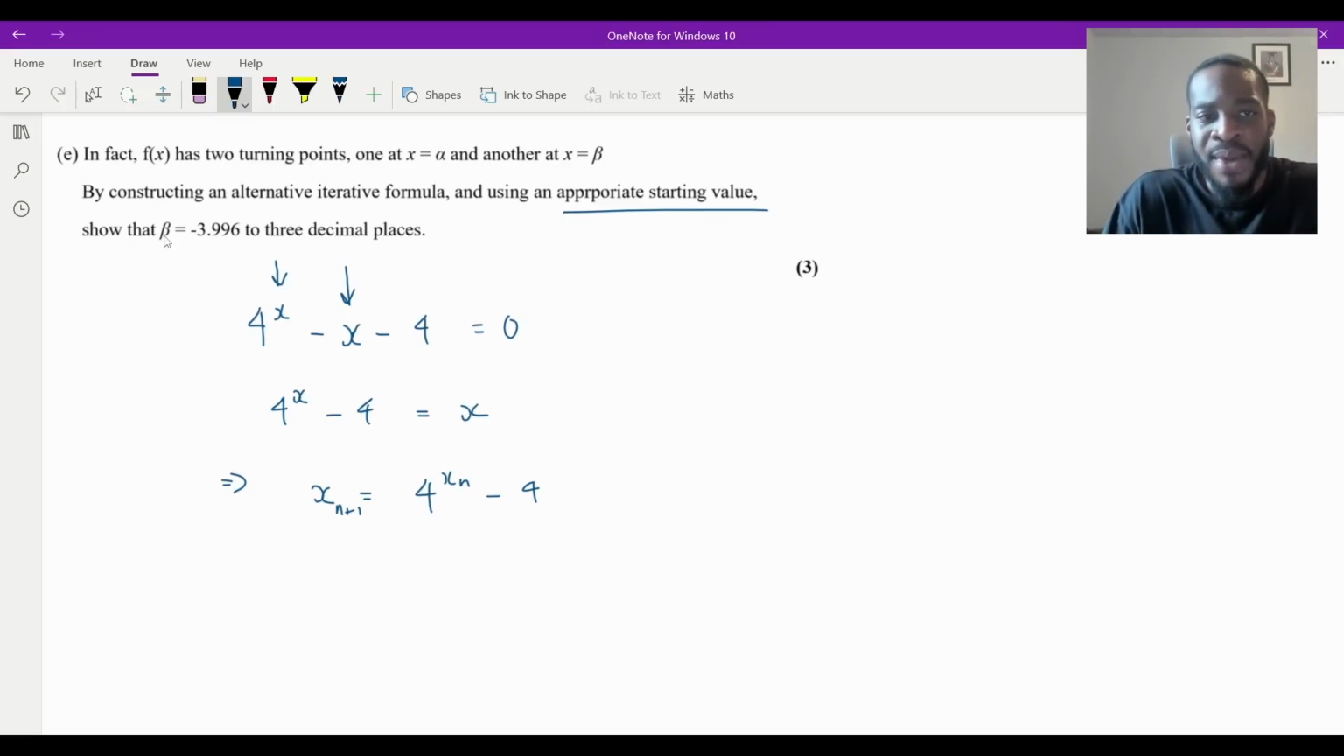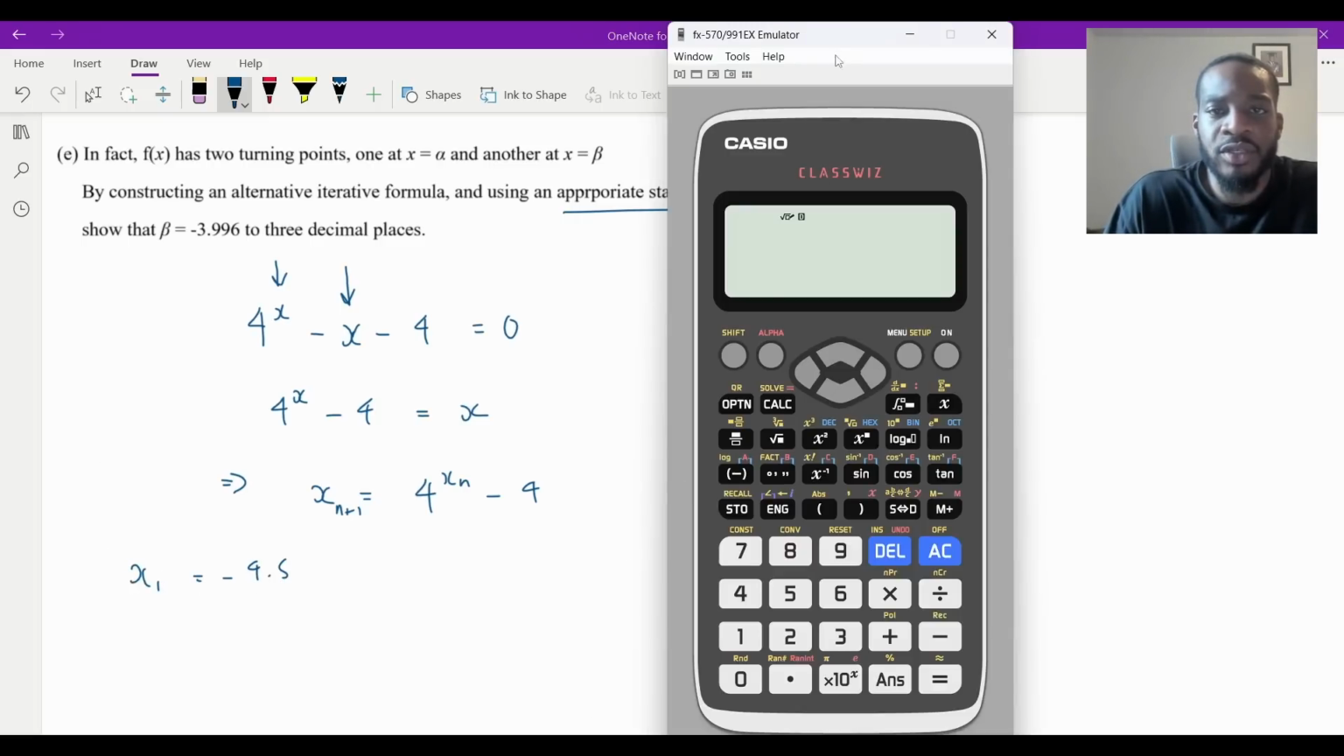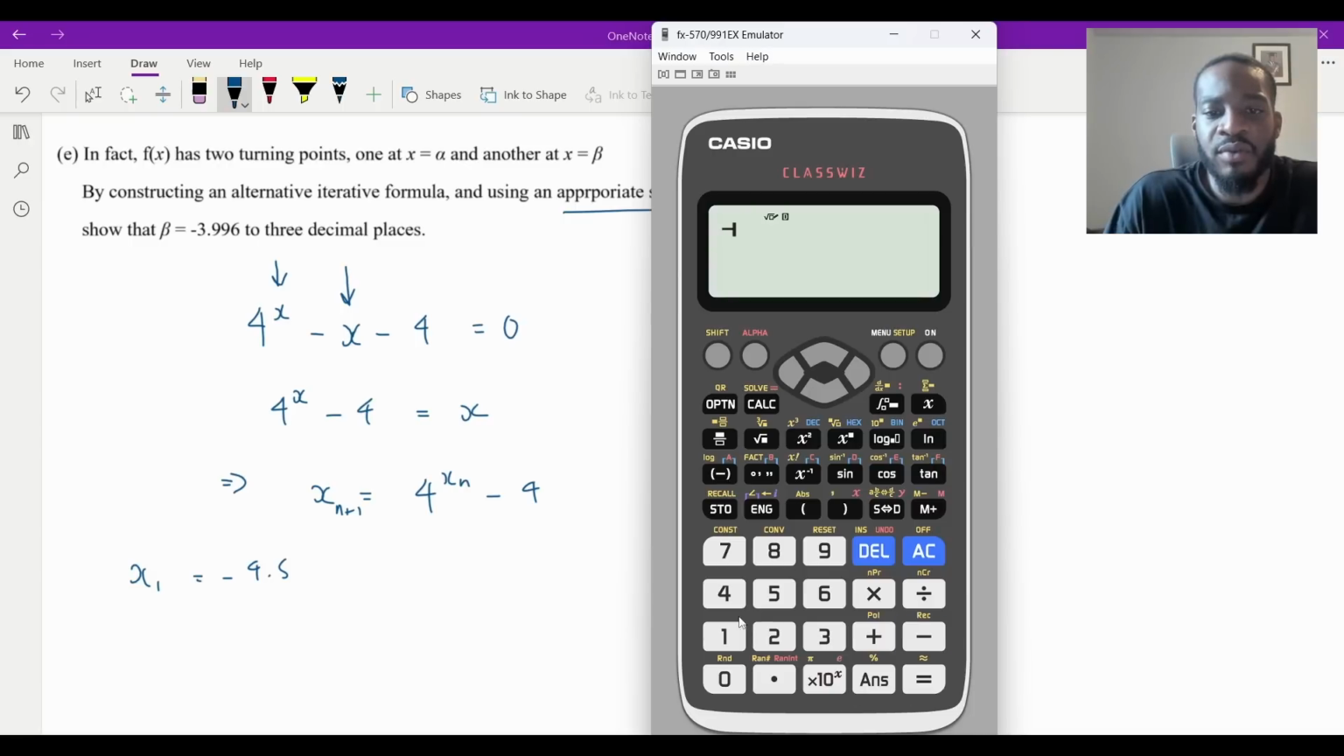Now beta is minus 3.996, so it would make sense to use a starting value which is somewhere in that vicinity, wouldn't it? So maybe I'm going to say, for example, let's say x1 is equal to minus 4.5 and see what happens. So I'm going to say minus 4.5, equals, and then I'm going to put in there 4 to the answer, take away 4. And that gives me that.